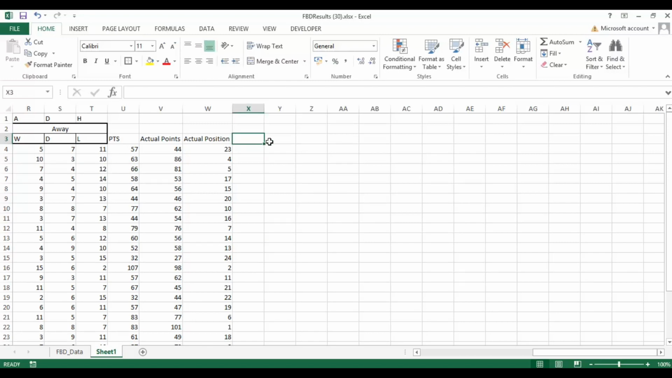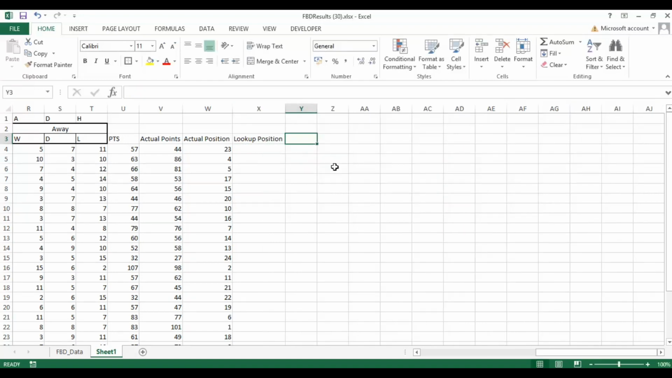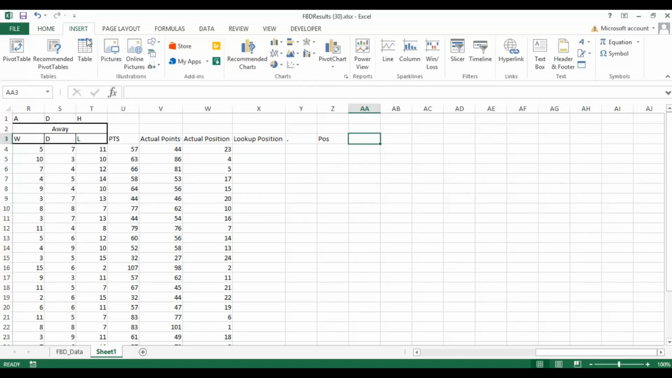Actual position. And what I'm going to actually do is put in a lookup position. Just going to reserve out that column. And this one, I'm just going to put a dot in here for now. And then again, you'll see why in a second. I'm going to have position. And I'm going to enter a pivot table in here.